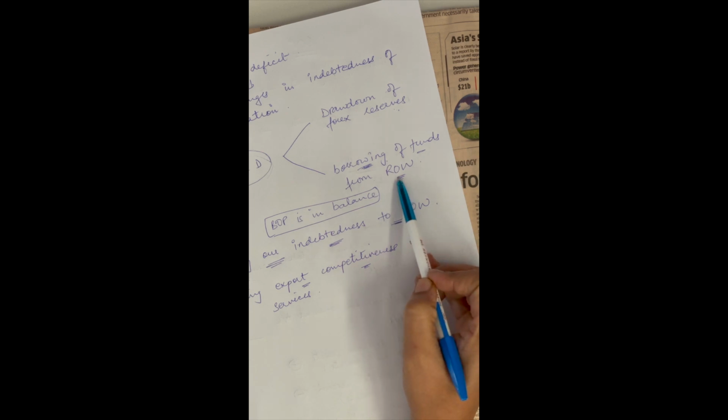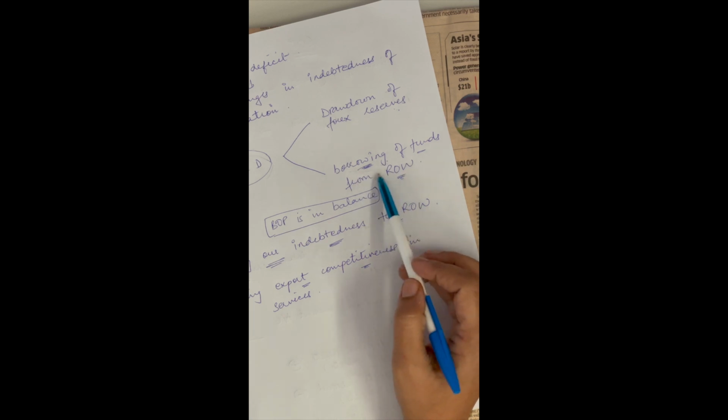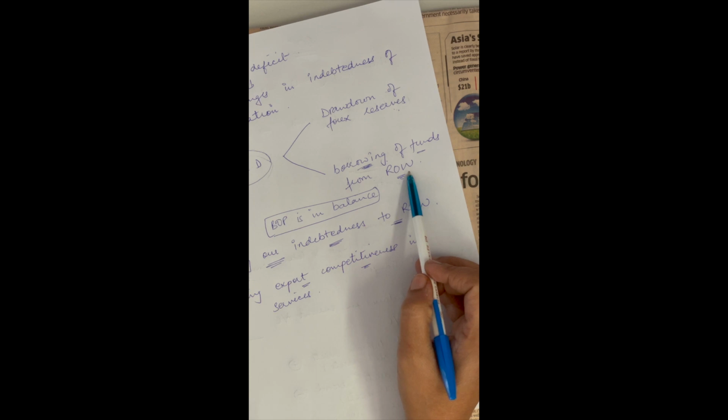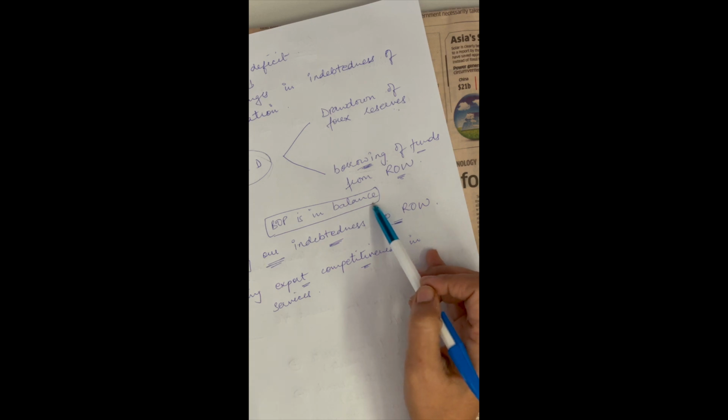With the current account in deficit, the financial account has to be positive so that the entire BOP is in balance. So borrowing funds from ROW means an inflow of funds into our country, but since we are borrowing it from ROW, our indebtedness increases. But yes, that keeps our BOP in balance.